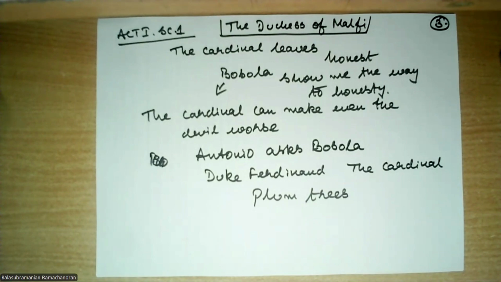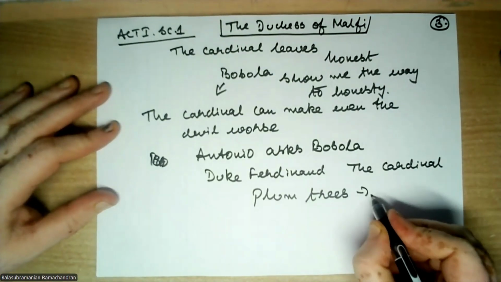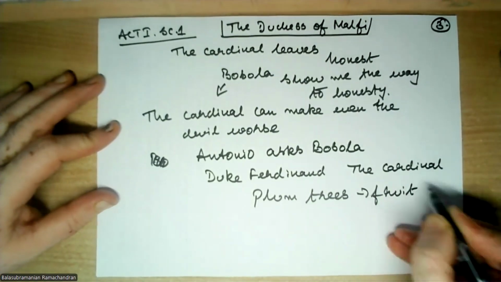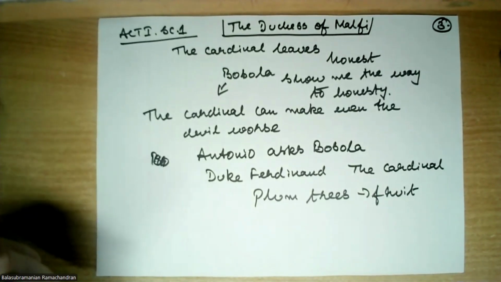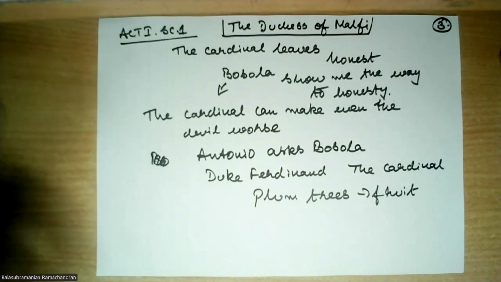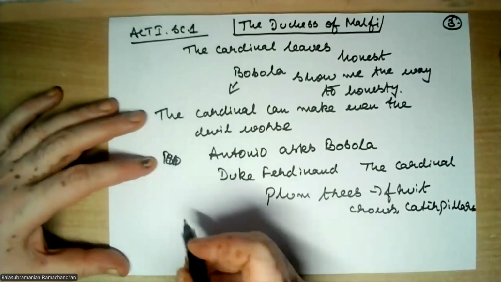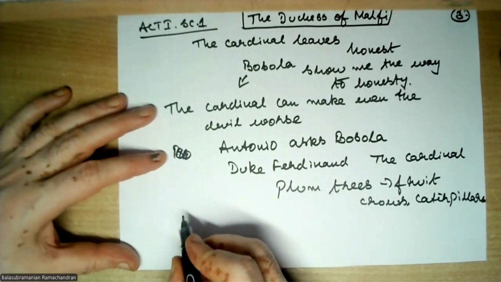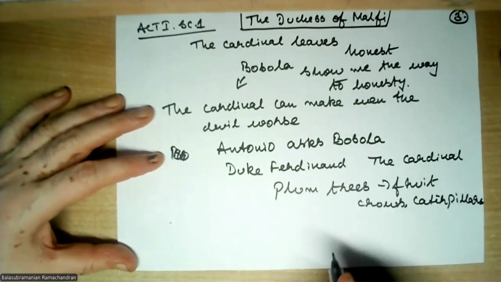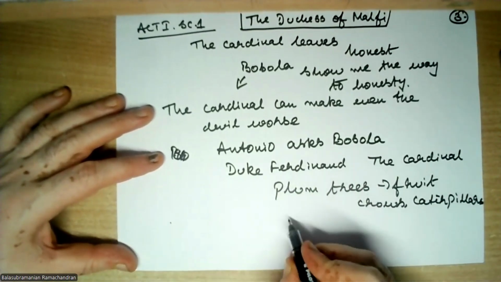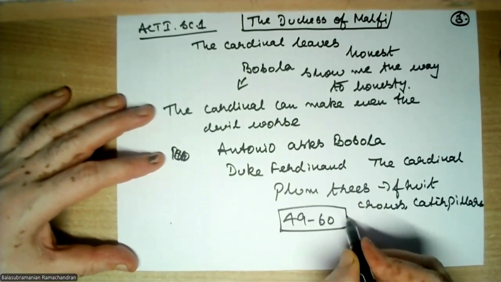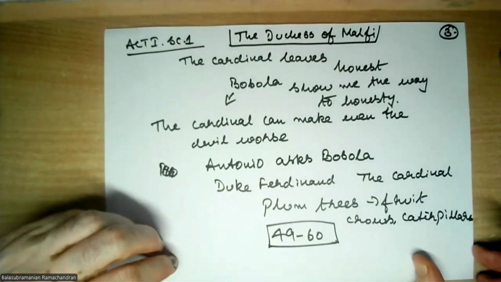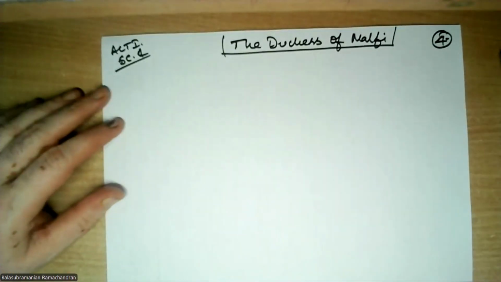The fruit that comes from these trees is not of much use to anyone except crows, pies, and caterpillars. Then he says something about a soldier, which is wonderful. He says, look, a soldier. These are lines 49 to 60, the lines in Act 1, Scene 1, in which the comparison is made. So let us proceed further.